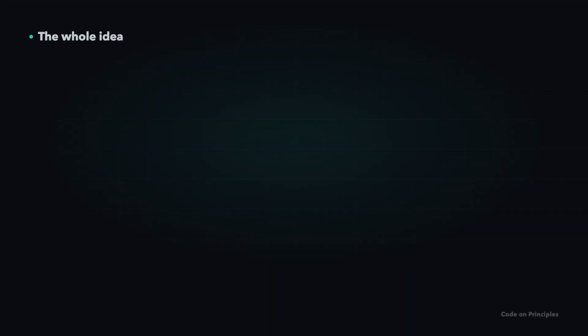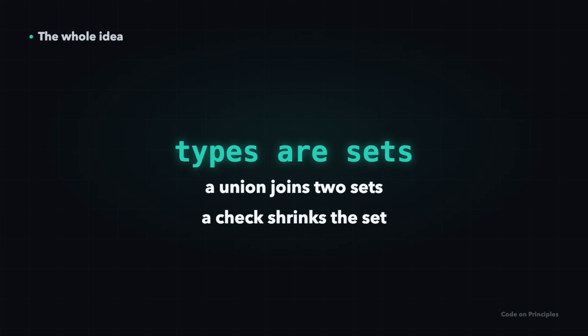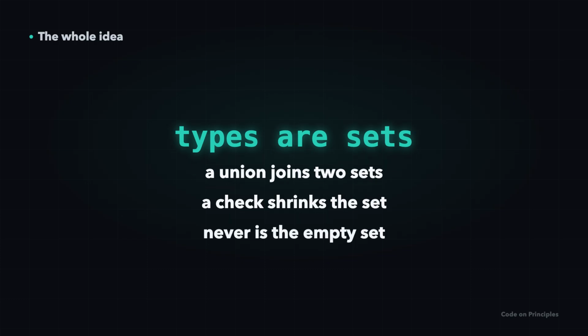So, the mental model. A type is a set of values. A union joins two sets into one. A check like typeof or a truthy test shrinks that set. And never is what is left when nothing is: the empty set. See types as sets and TypeScript stops feeling like rules and starts feeling like logic.